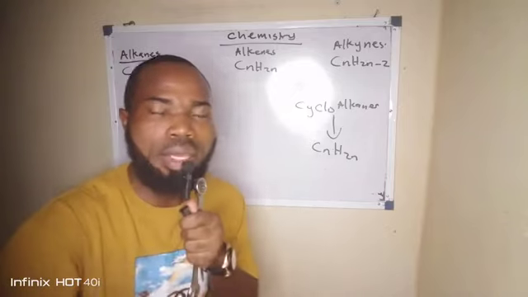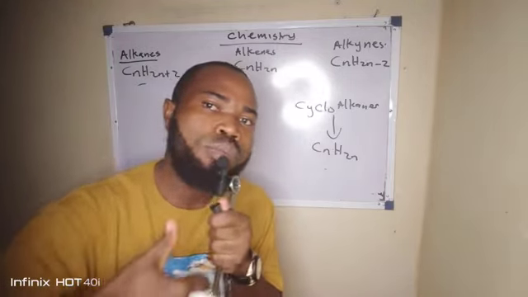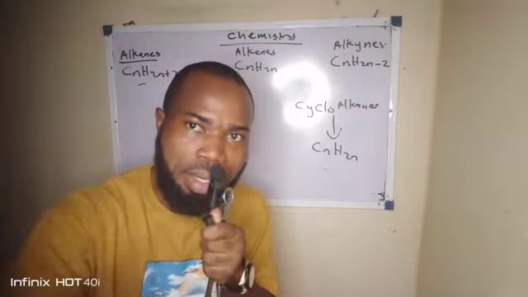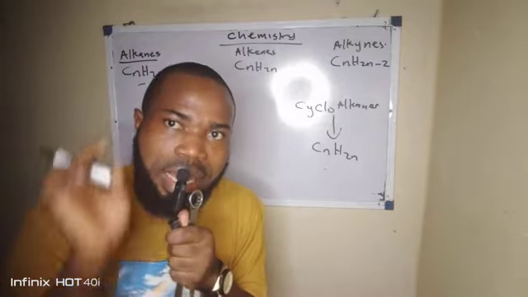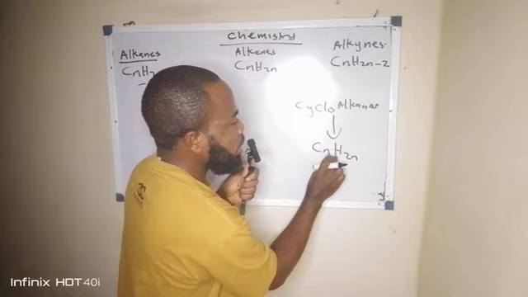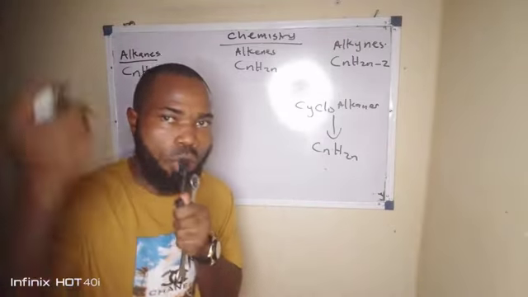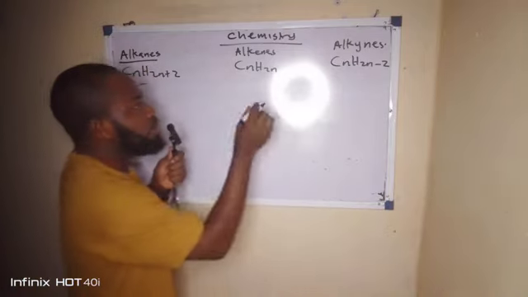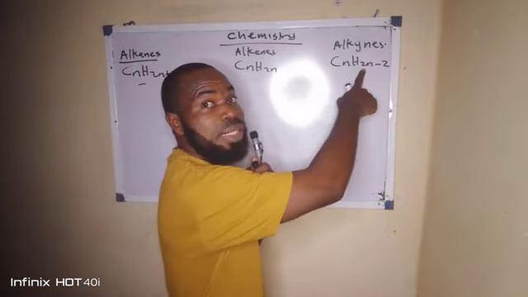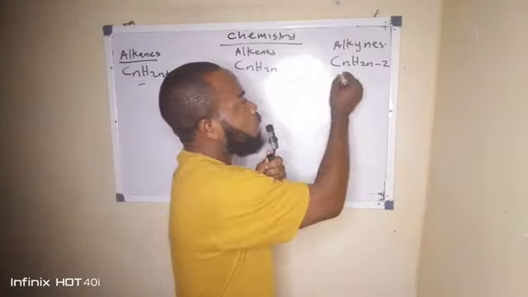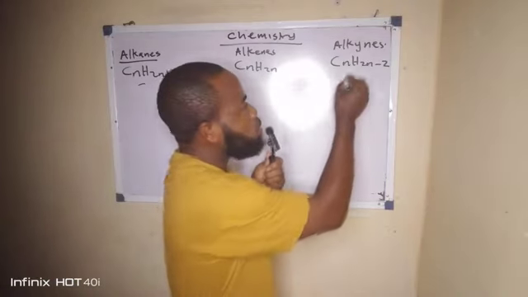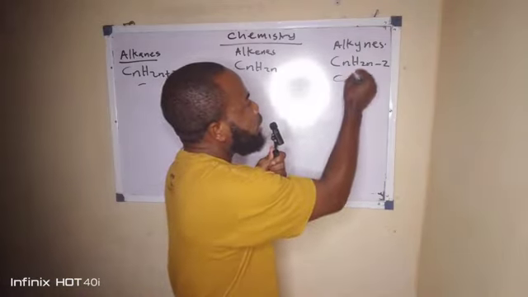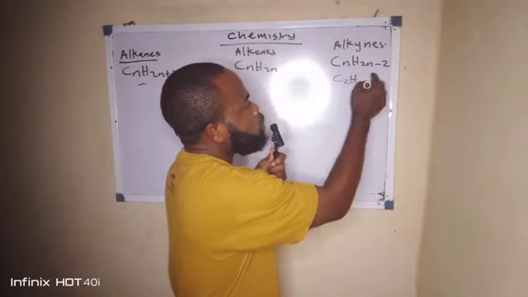So we have many cycloalkanes: cyclohexane, cyclobutane, cyclopropane. As long as you form a ring, their general formula is CnH2n, and they are not alkanes. Now let us take another difference between them. This one, the first member starts with 2. So if I want to put 2 here, it will be C2H, 2 times 2 is 4, minus 2 is 2.